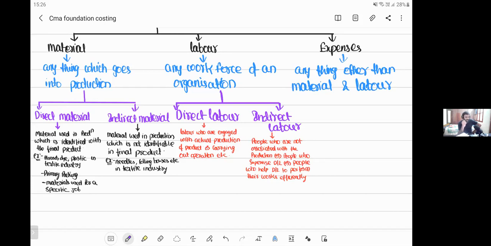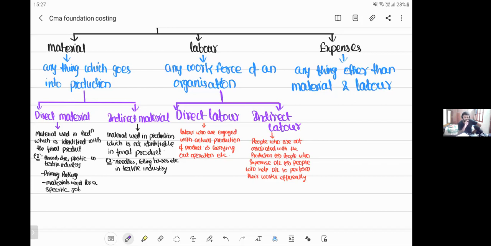There are many items of expenditure, my dear friends. Like tax paid. Can I say excise duty paid is an expense? Or GST paid is an expense? No, GST paid is not an expense. GST paid is a form of material, because GST you pay on goods.